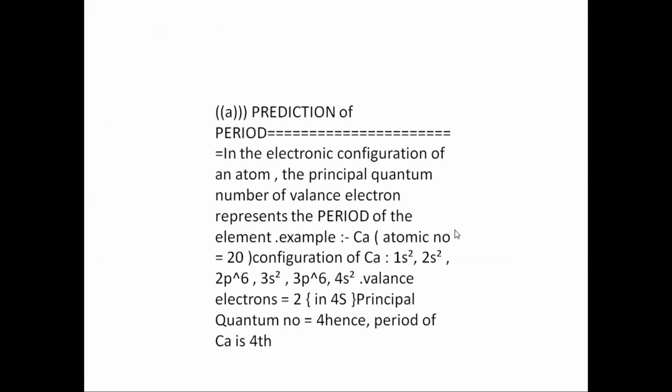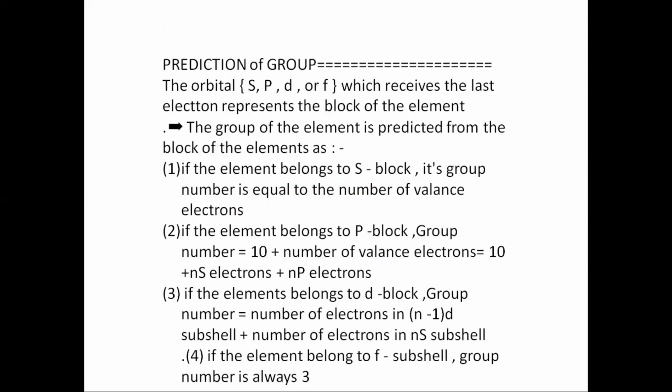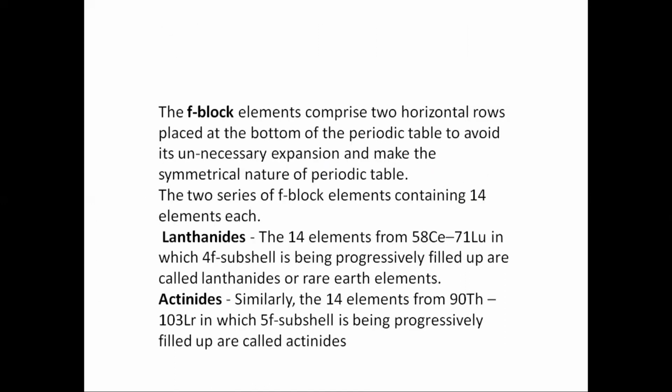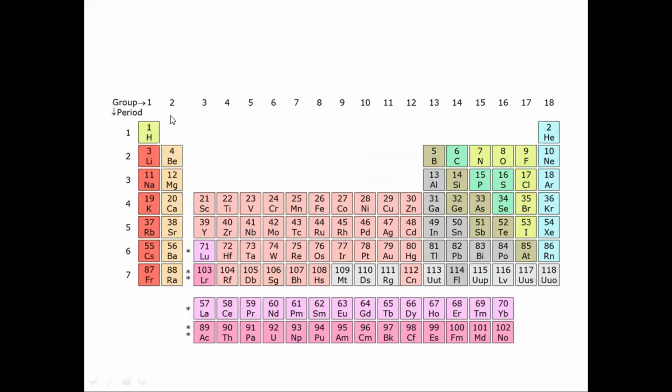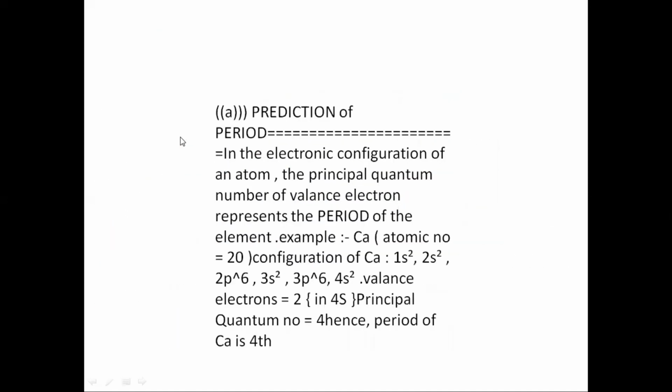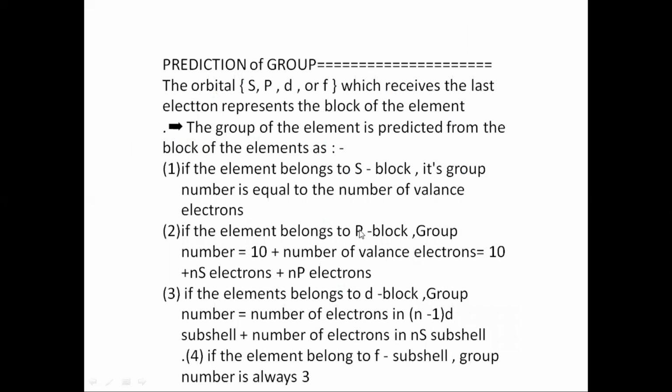Now we'll see how to identify the groups. If the element belongs to the s block, it's very simple. In the s block we have group 1, the alkali metals, and group 2, the alkaline earth metals. So hydrogen, lithium, sodium: the valence electron represents the group number. All these elements have valence electron 1 and the group number is also 1. In the case of beryllium, magnesium, calcium, their valence electron is 2 and their group number is also 2.